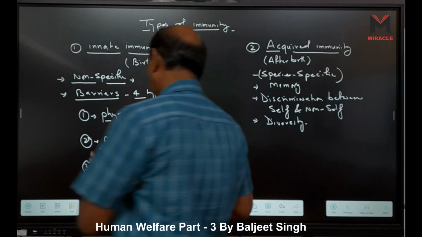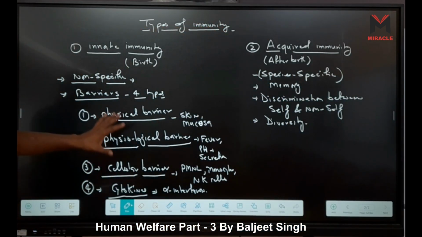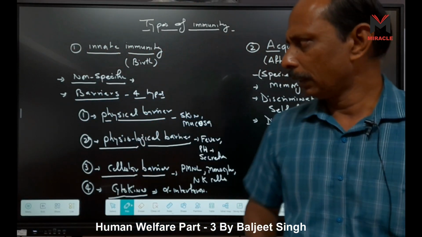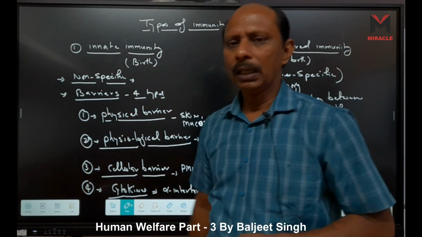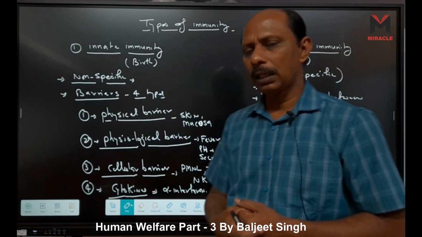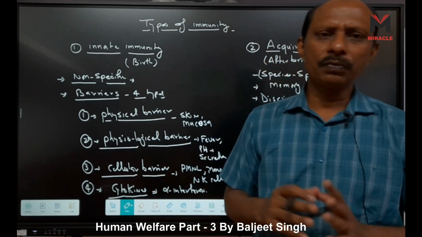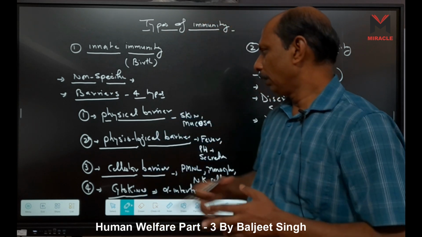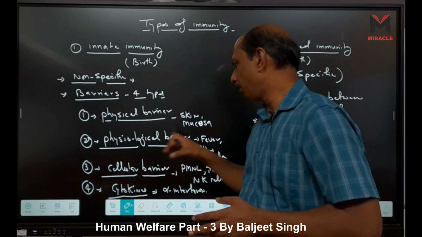So these are four barriers. Also, when we consider the lines of defense, we have three lines of defense in case of innate immunity. What are the three lines of defense? The first line of defense is physical defense. Physical means what comes here? That is skin, mucosa, and physiological barrier.